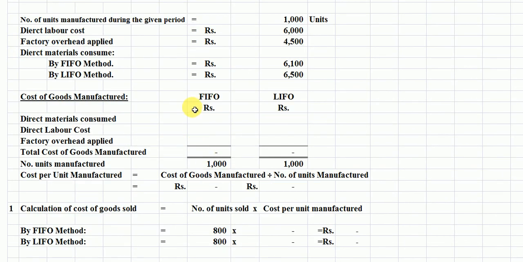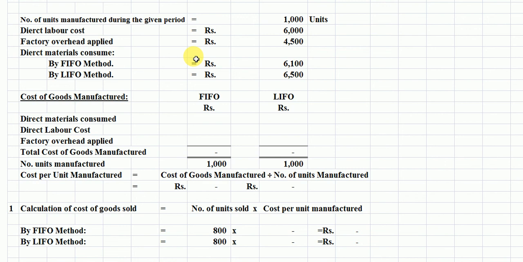Students, we have some information about this problem, which is taken from the previous two slides. In the given problem, the number of units manufactured during the given period is 1000 units. Direct labor cost is 6000 rupees.